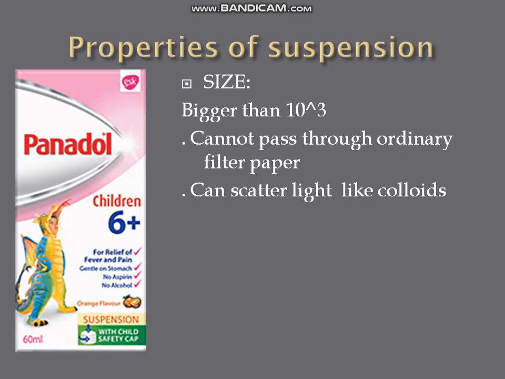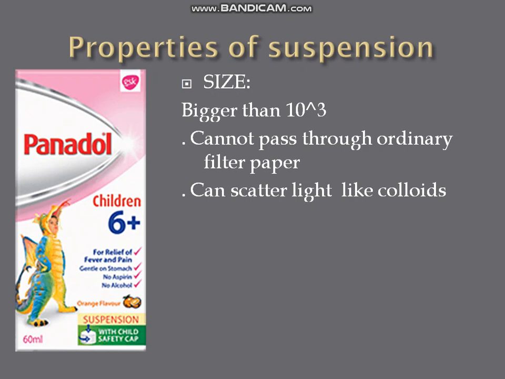Properties of suspension: the size of the particles is bigger than 10 raised to power 3 nanometer. They cannot pass through ordinary filter paper because they have larger sizes. And they can scatter light like colloids. Light scattering is a property of colloids and suspensions.